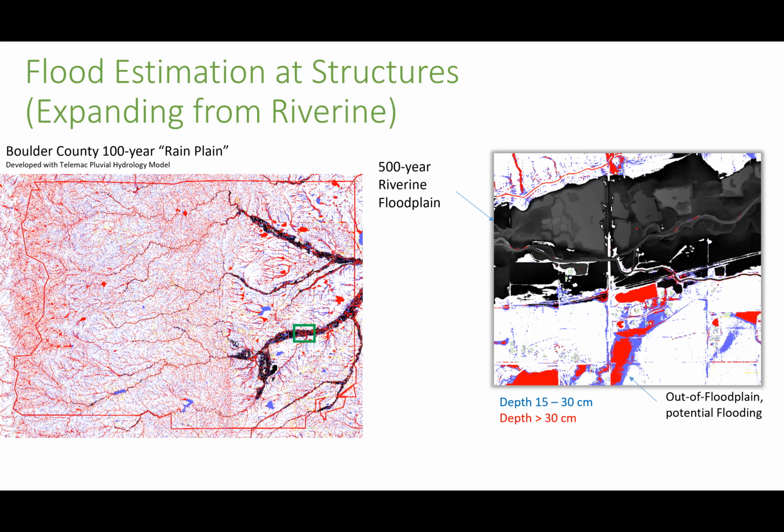Something new we added to this analysis for Boulder was pluvial flooding. The dark area you're seeing on the figure is the FEMA floodplain, but you can see there are blue areas and red areas as well that are outside the floodplain. That's pluvial flooding, the kind of flooding that just happens as rain is hitting your property. The rain doesn't go to the river and then the river overtops and floods your property. It's more of a direct impact. As you can see, there's a lot of it happening in this county. So we included this as well as the riverine flooding, so we got an idea of flooding happening outside the floodplain, which is a real factor and a real risk.